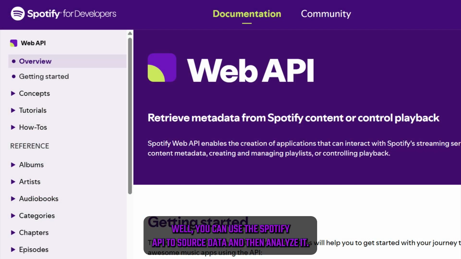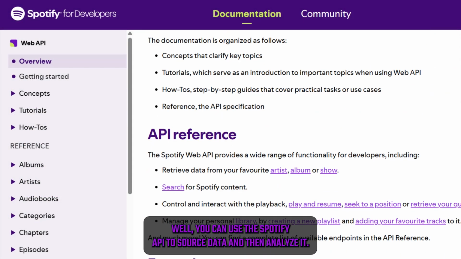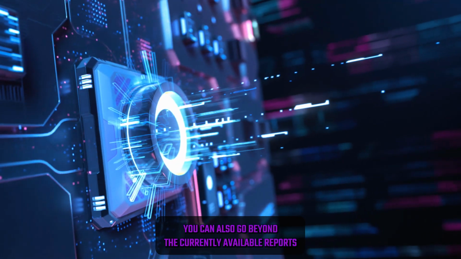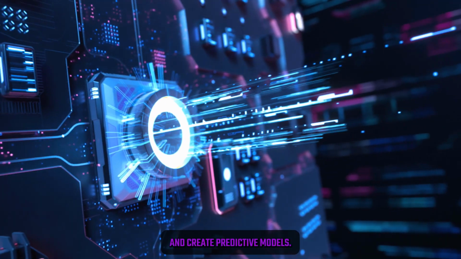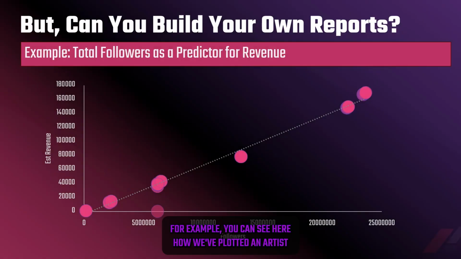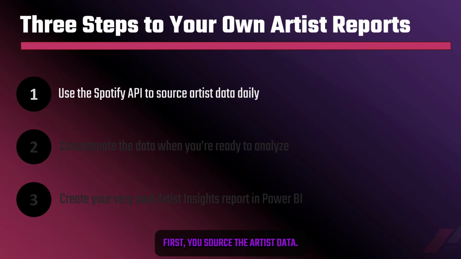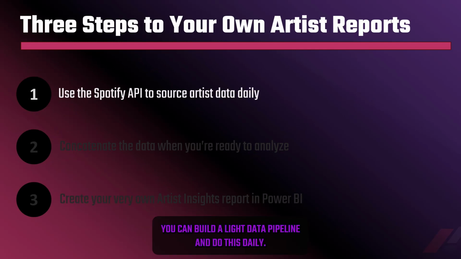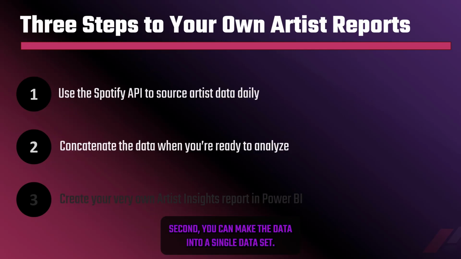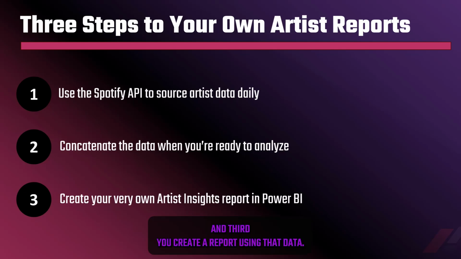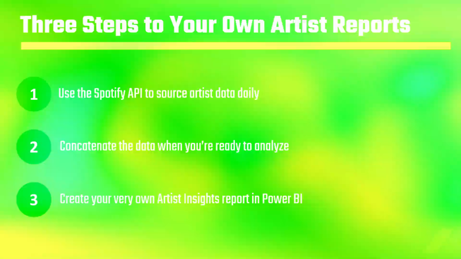Well, you can use the Spotify API to source data and then analyze it. You can also go beyond the currently available reports and create predictive models. For example, you can see here how we've plotted an artist's followers against revenue, which has a very high correlation. Anybody can do this in 3 steps. First, you source the artist's data. You can build a light data pipeline and do this daily. Second, you concatenate the data into a single data set. And third, you create a report using that data.